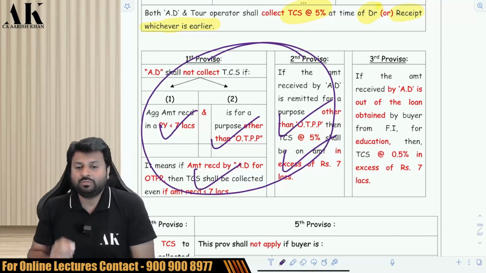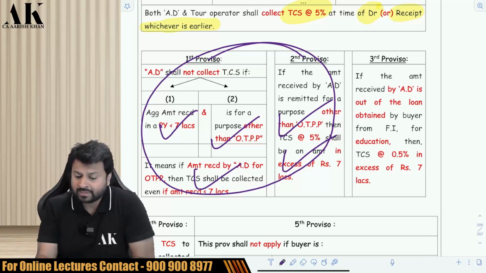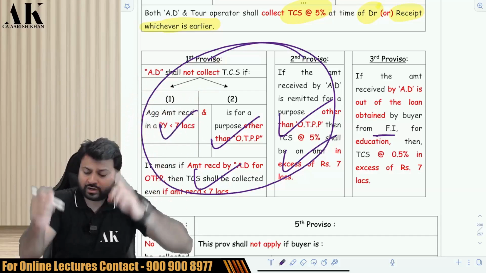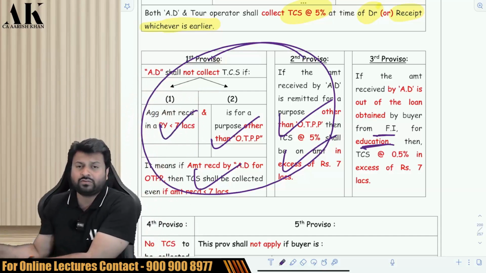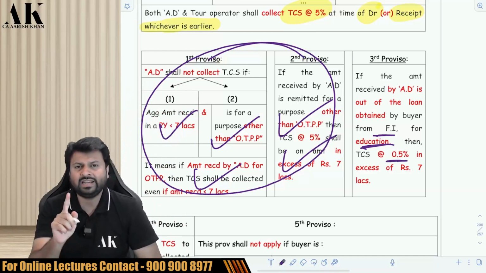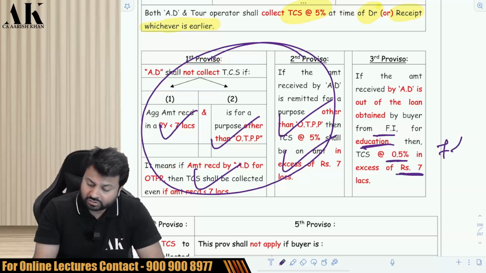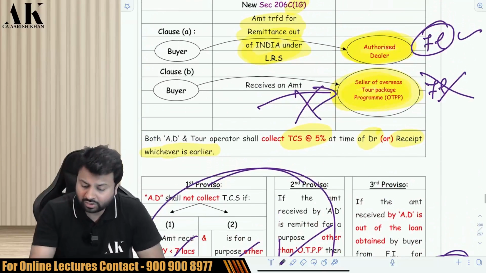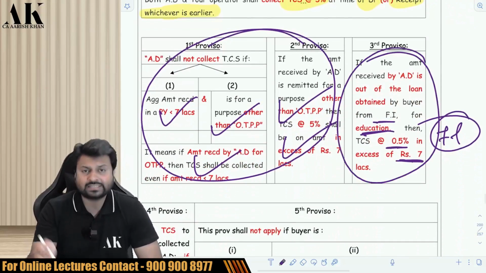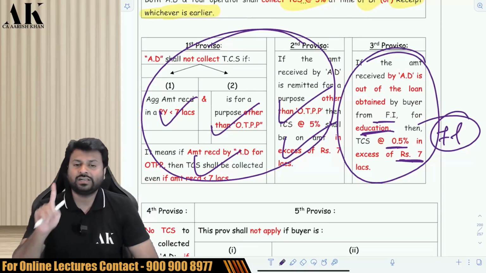Now the third proviso, be very careful. If you are taking a loan from a financial institution in India, say SBI etc., and you are sending money out of India for education purpose, then the TCS is very less. It is only 0.5%, and that too in excess of 7 lakh. Here also you will get the 7 lakh exemption. For OTPP you are not going to get the 7 lakh, but here you will get the 7 lakh, and 0.5% on your excess amount, a relaxation in the tax rate also.